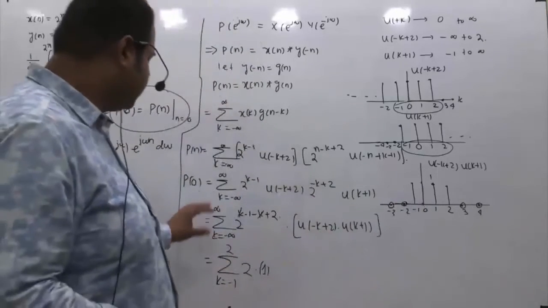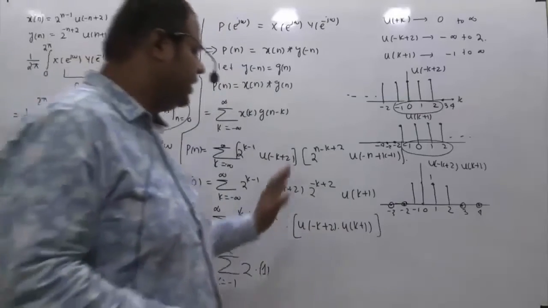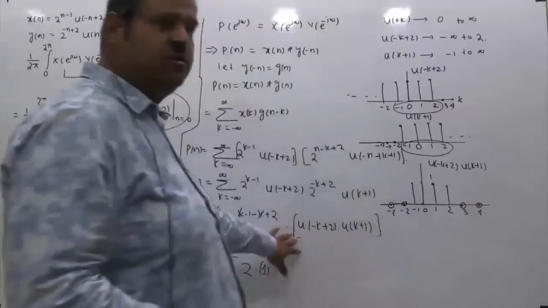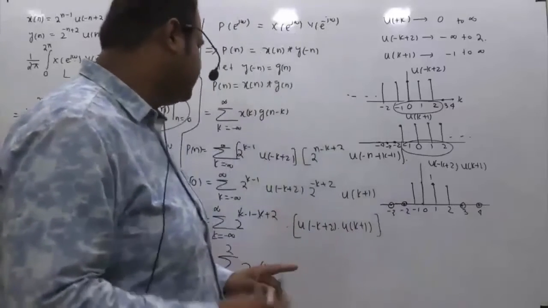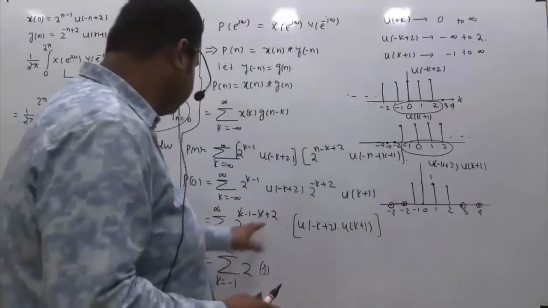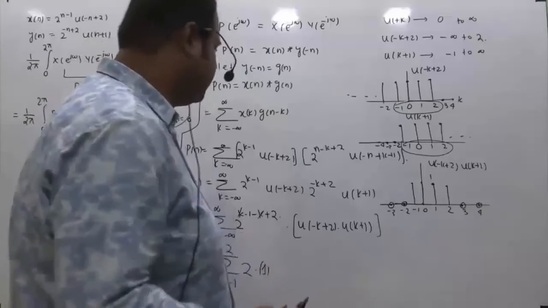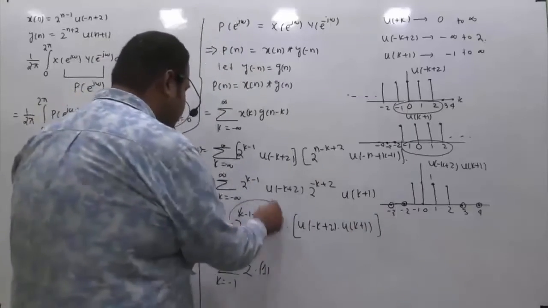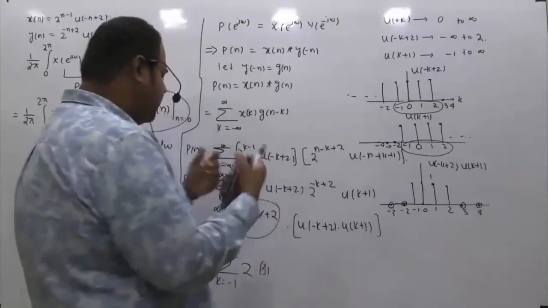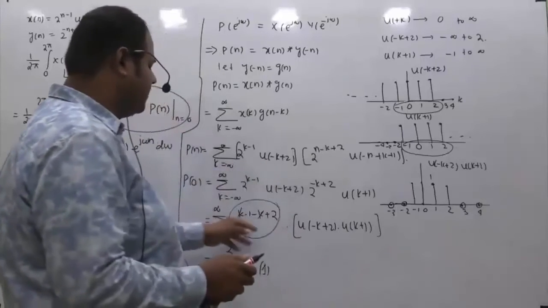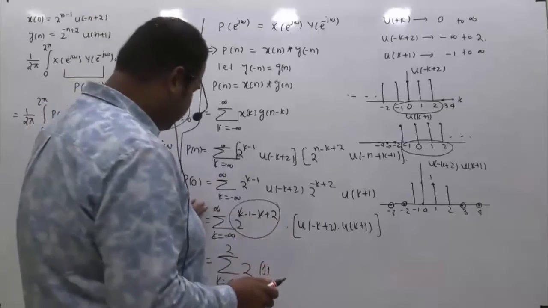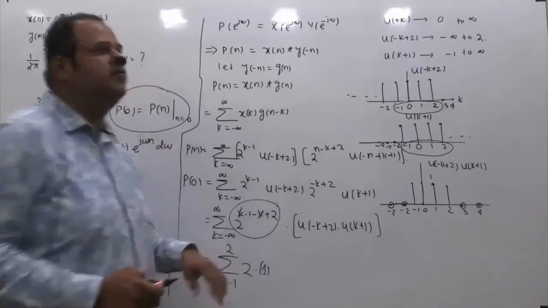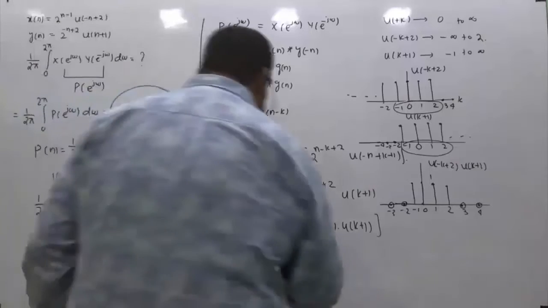So if I am taking any k values, like left of minus 1 and right of 2, this will be 0. Okay, and you will get this function value as itself if you take the range of k from minus 1 to 2. In other words, between minus 1 to 2, we are multiplying this function with 1, and anything other than minus 1 to 2 we are multiplying this function with 0. So this summation is equivalent to this one, right? The limit which was from minus infinite to infinite, now becomes minus 1 to 2.